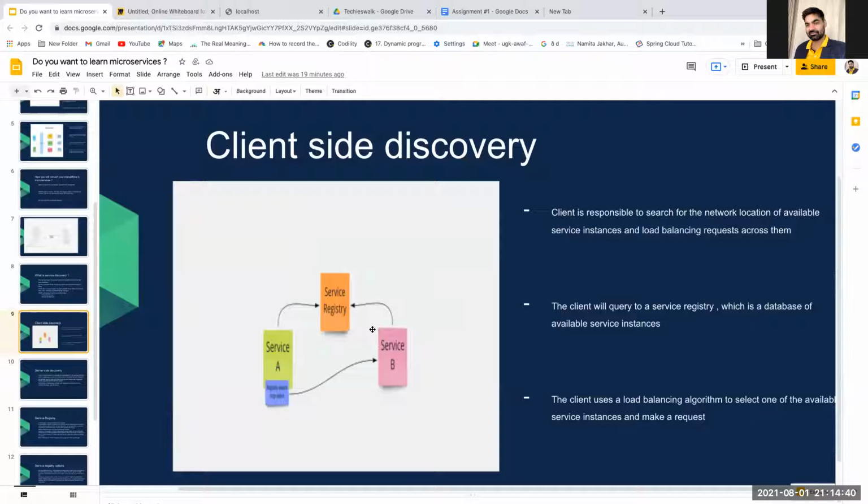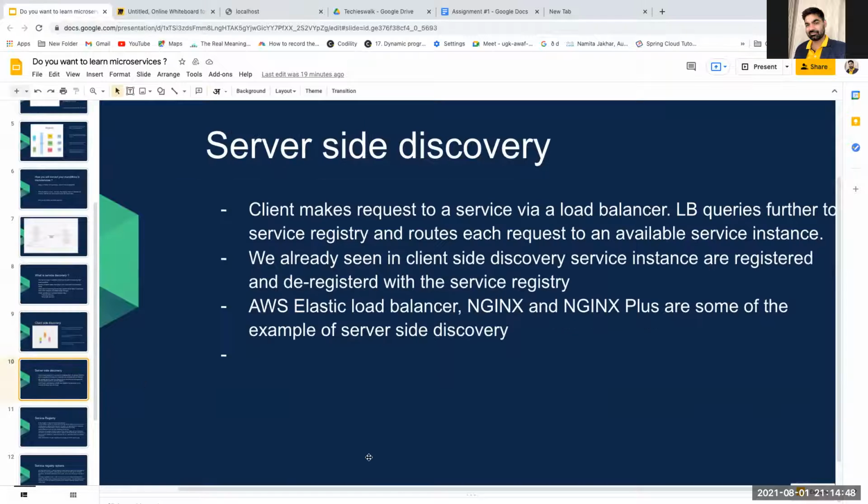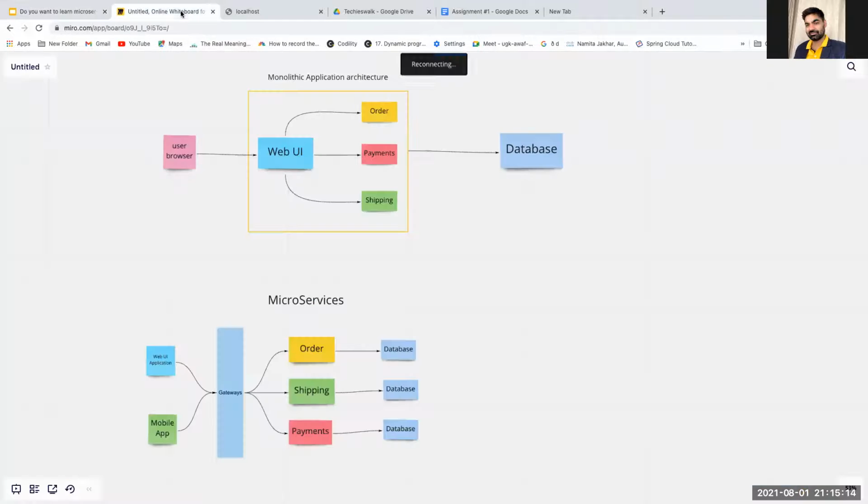Okay. So we were talking about client-side discovery. Now we will go for server-side discovery. Server-side discovery is basically where the client makes a request to a service via a load balancer, and then the service registry will make sure it gives the client the service you are looking for. Examples are AWS Elastic Load Balancer and Nginx. These are examples of server-side discovery, and you will understand them once we go through the practical example.